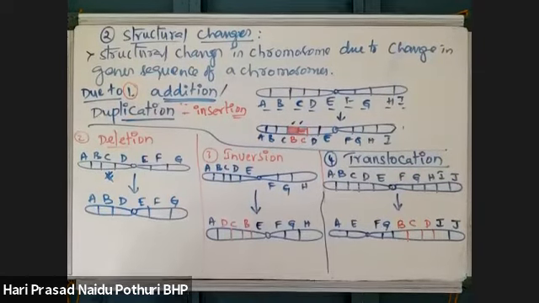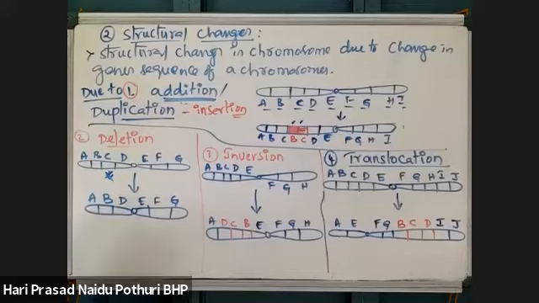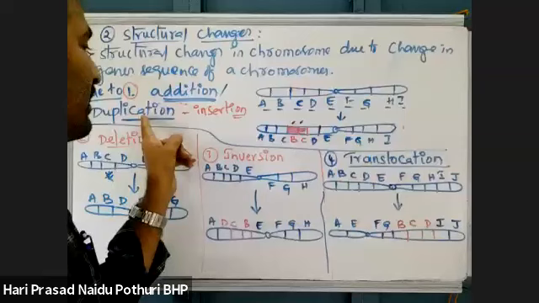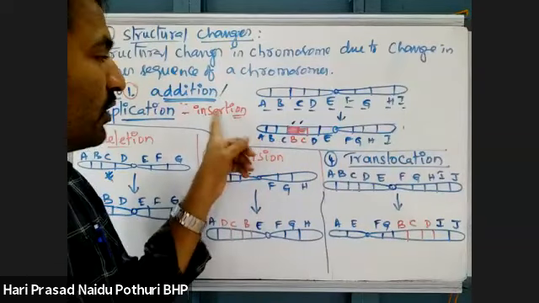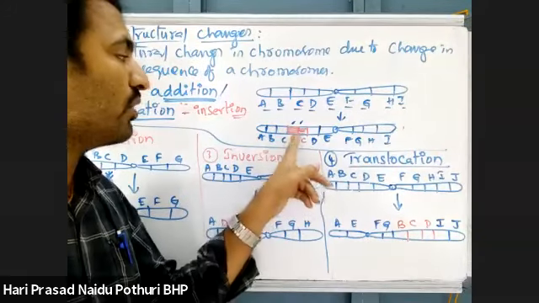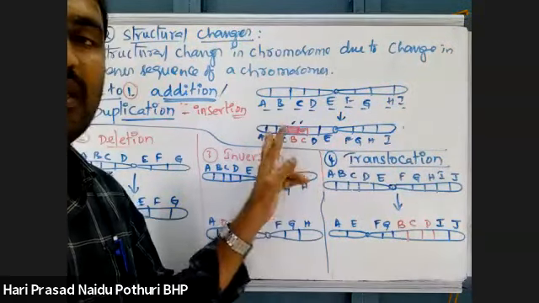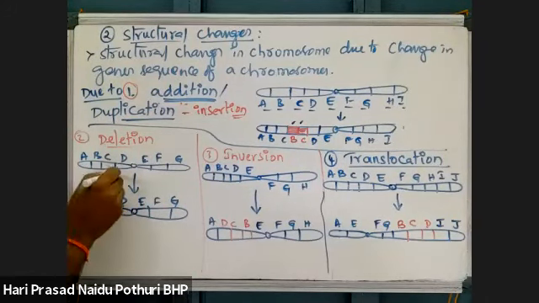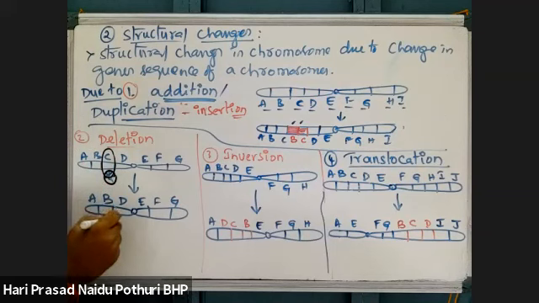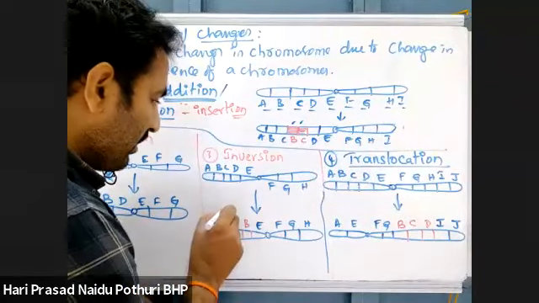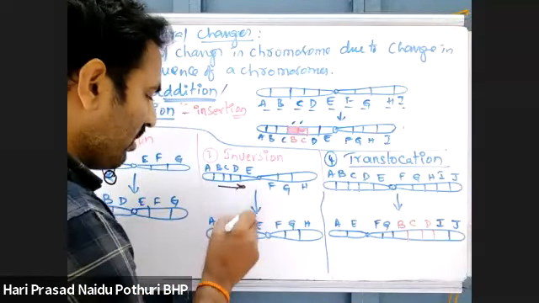See now what is happening in these four types. First one, addition or duplication, where genes are getting duplicated and there are some more copies of the same genes. Deletion, a segment of DNA is lost. Inversion, there is a change in the gene order.